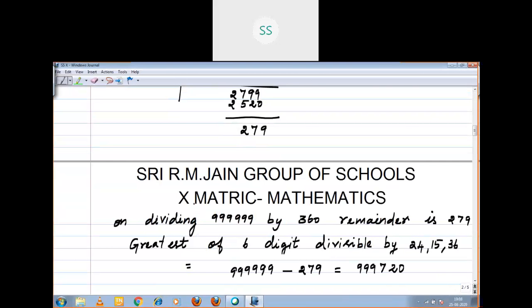So which 6-digit number is exactly divisible by 24, 15, 36?